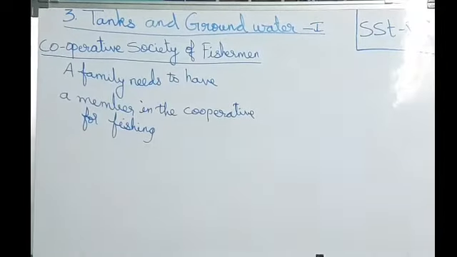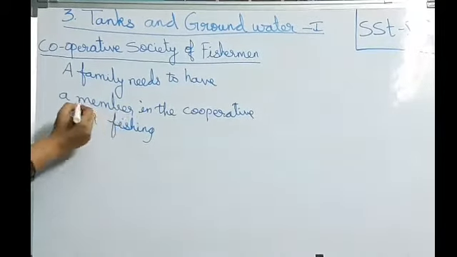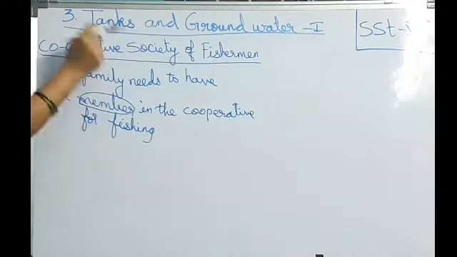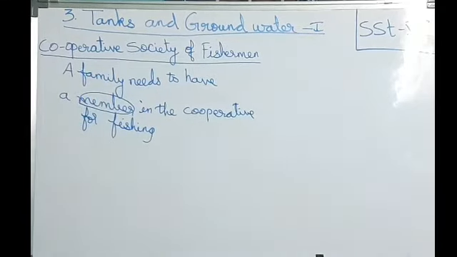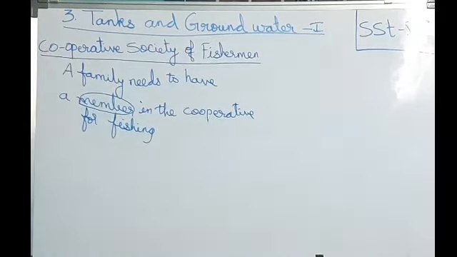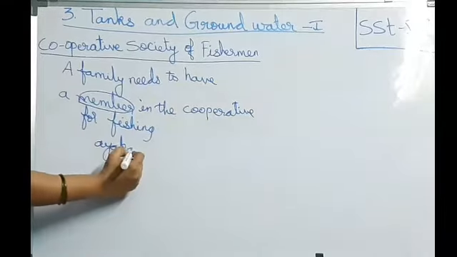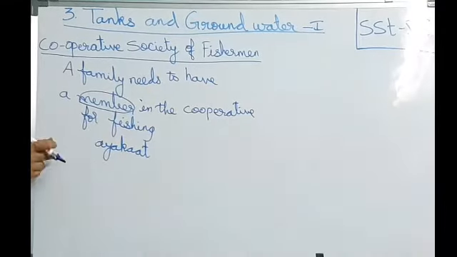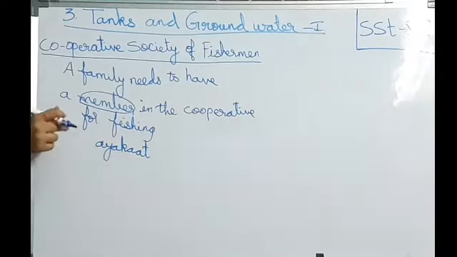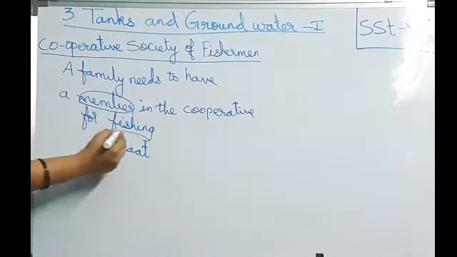So how can they become members of the cooperative society? The membership will be decided on the basis of ayakat. Ayakat means what?